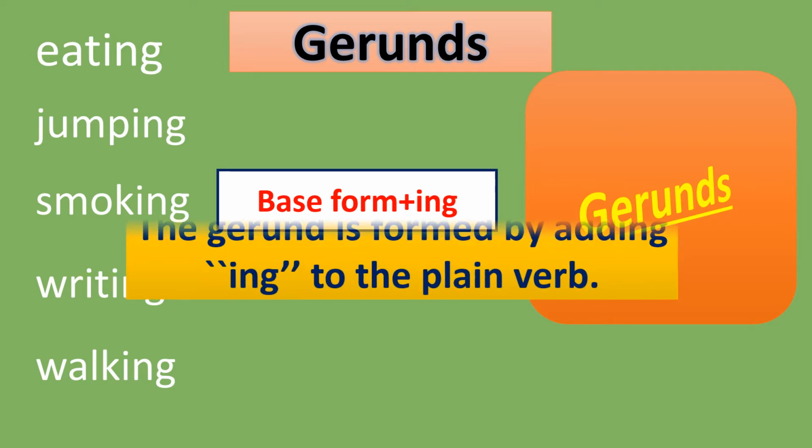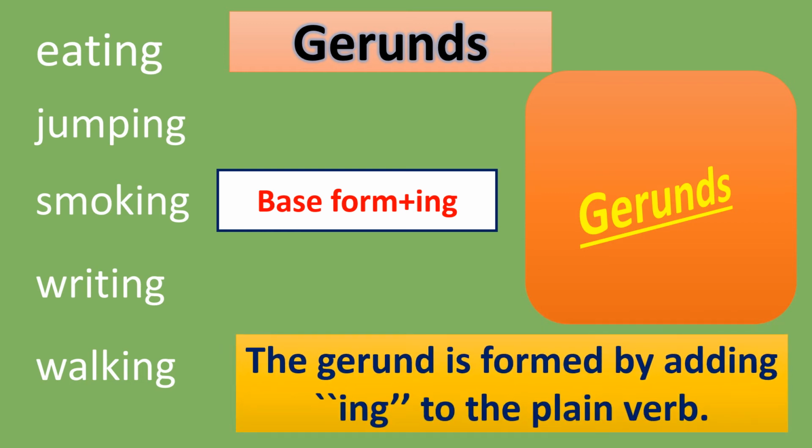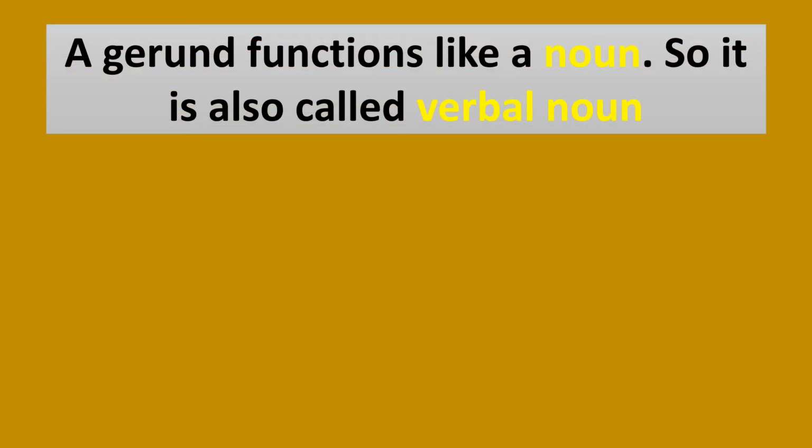How are the gerunds formed? The gerund is formed by adding ing to the plain verb. When we add the ing form to the plain verb or the first form of the verb, that is formed as gerund. How does a gerund function? A gerund functions like a noun, so it is also called verbal noun.